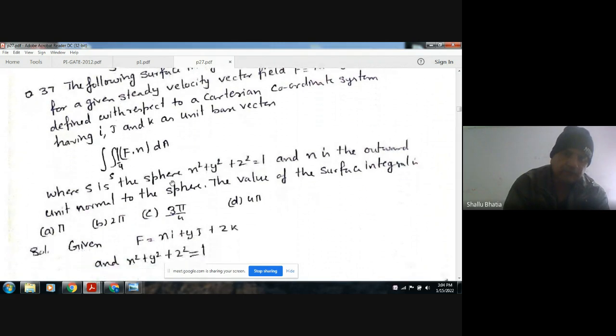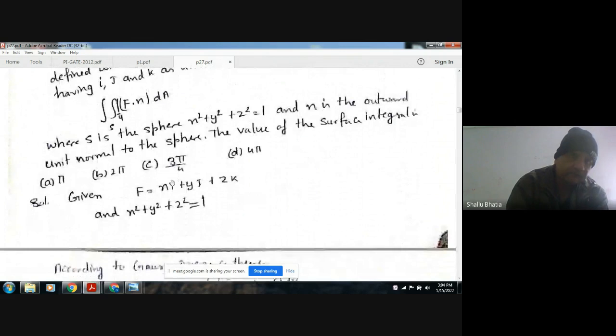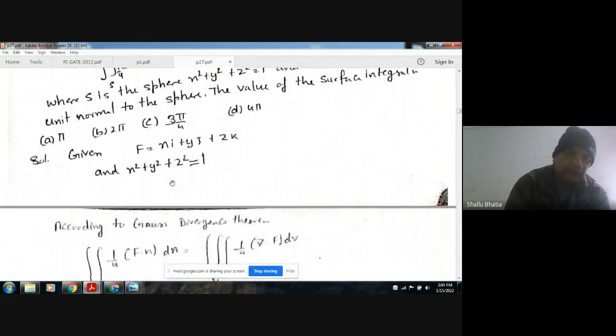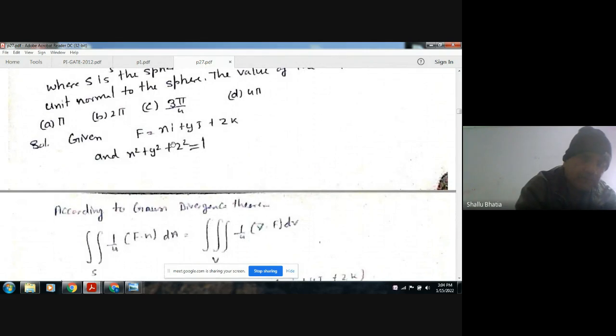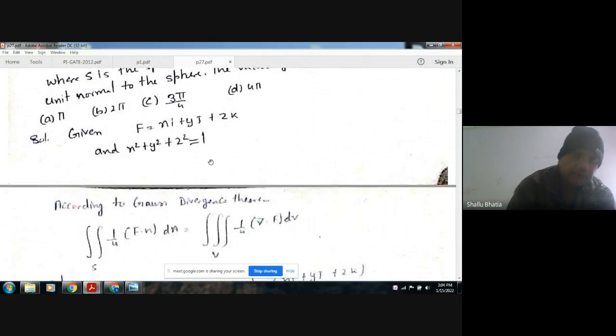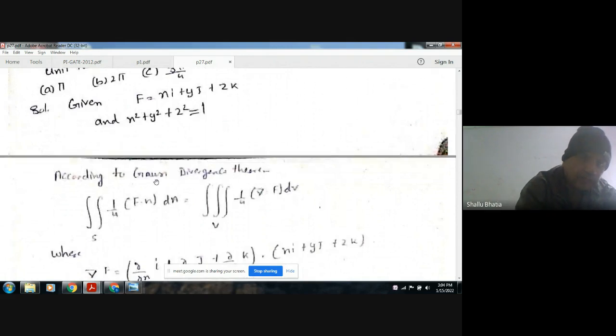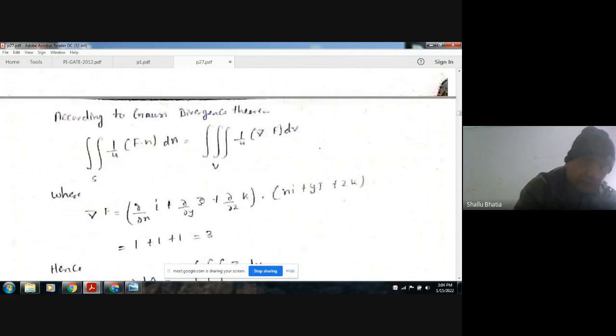The value of the surface integral is: A, pi; B, 2 pi; C, 3 pi by 4; D, 4 pi. So this is your F, and this is your equation of the sphere. According to the Gauss divergence theorem, the surface integral can be changed into a volume integral, so F dot n dA will be del dot F dV. Del is curly by curly x i plus curly by curly y j plus curly by curly z k, and F is the same xi plus yj plus zk.